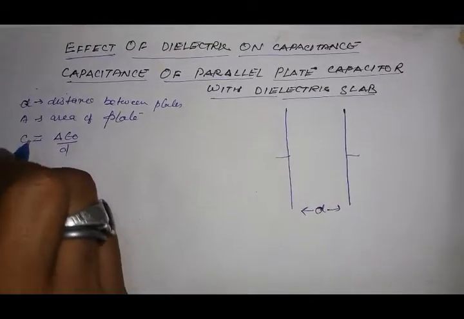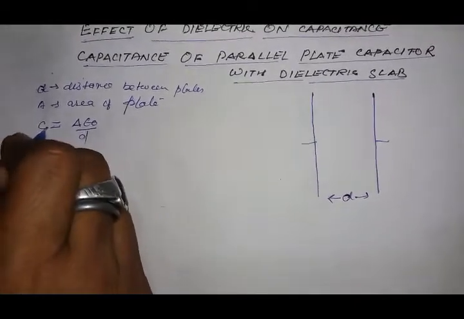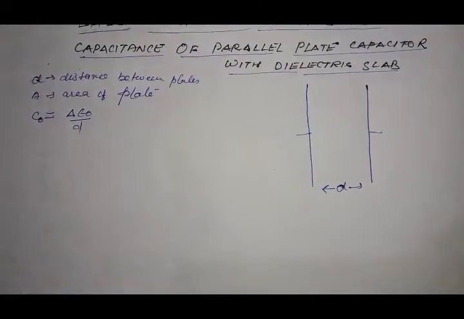I am representing this capacitance by C naught.